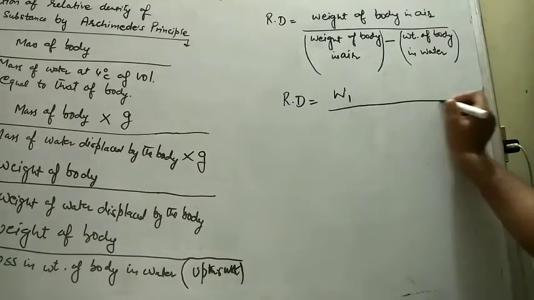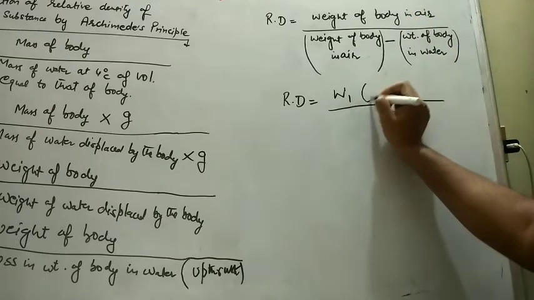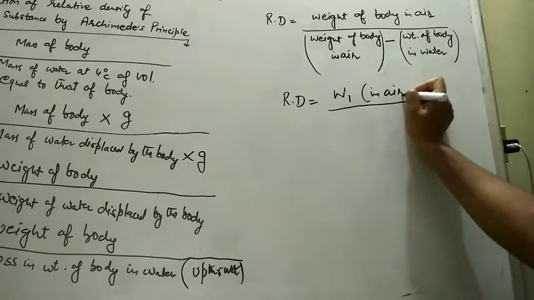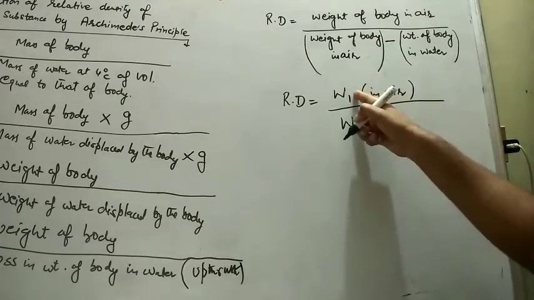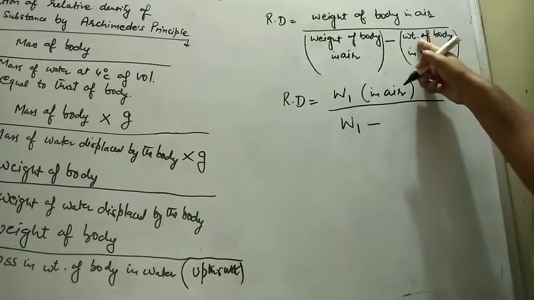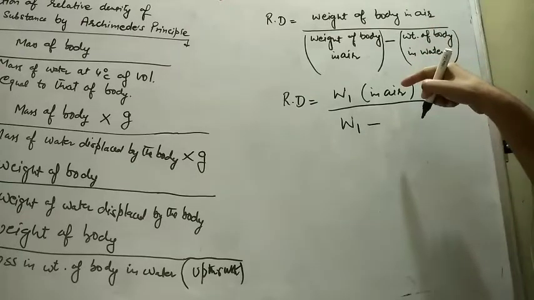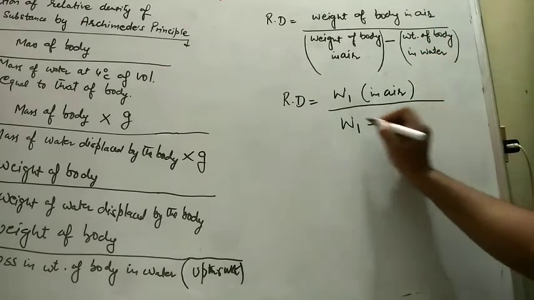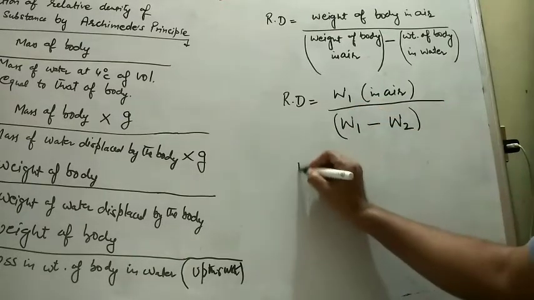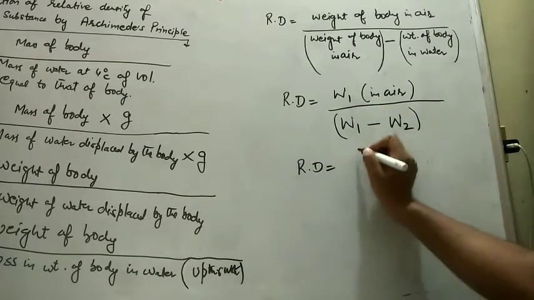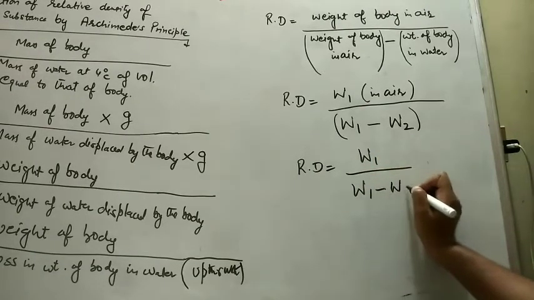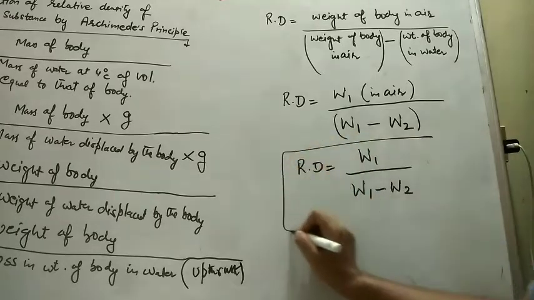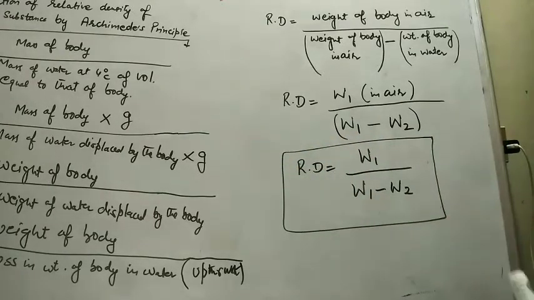This is the weight in air, divided by W1 minus the weight of body in water, that also we will first measure, that is W2. So the correct expression is simply W1 over W1 minus W2. So this is the expression which will help you to solve the numericals.